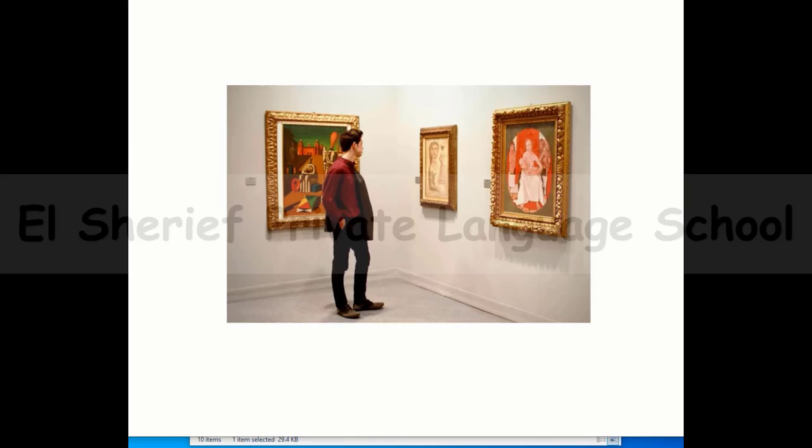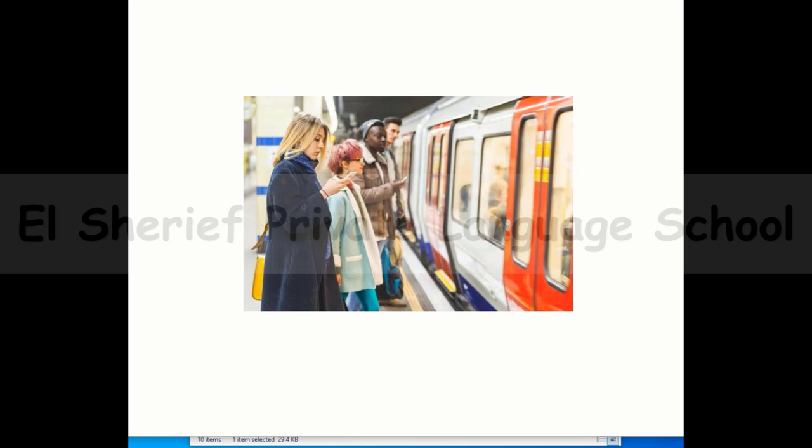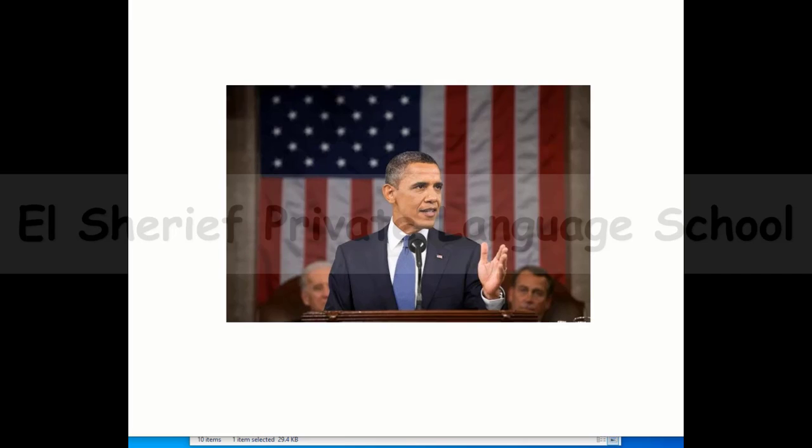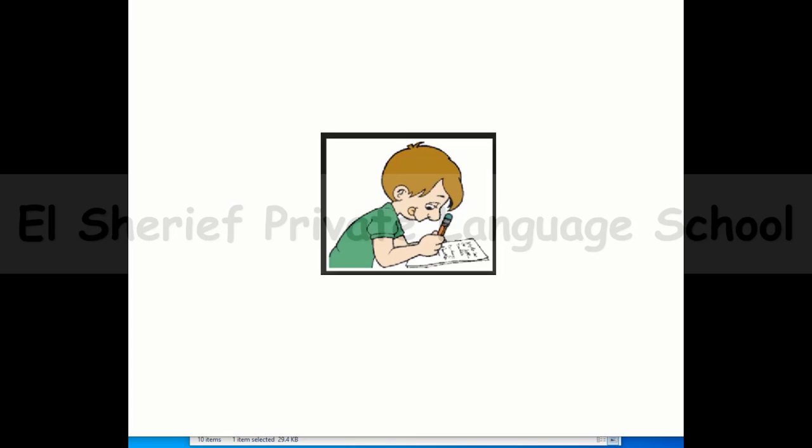Yes, he is visiting a museum. And these people are taking the underground. President Obama is giving a speech. And this boy is taking a math test.